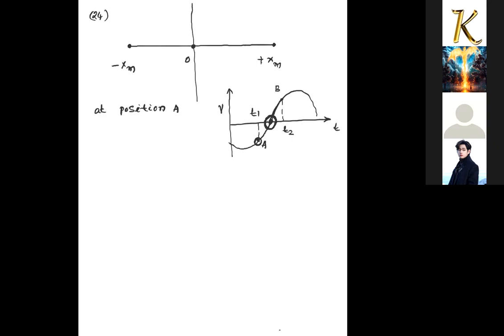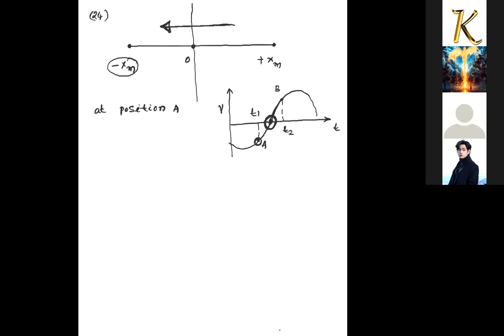So if velocity is negative and decreasing towards zero, the meaning is that maybe the particle is somewhere in between, moving towards the negative extreme side.